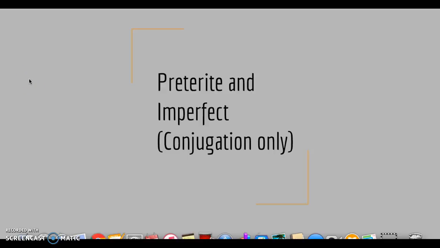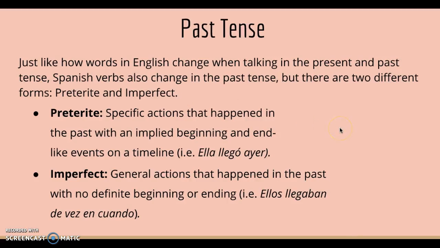Preterite and imperfect, conjugation only. It won't go. Okay. Past tense. Just like how words in English change when talking in the present and past tense, Spanish verbs also change in the past tense. But there are two different forms, preterite and imperfect.